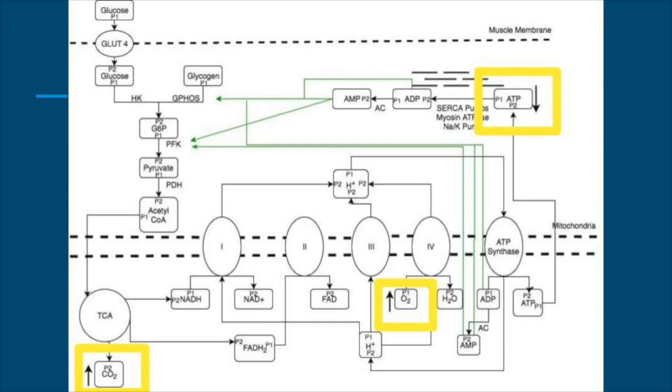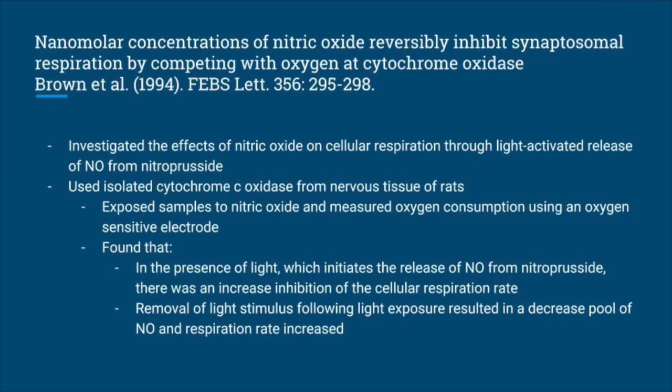From the problem given to us, it can be seen that after the man ingested the protein supplement, oxygen and carbon dioxide increased in his expired air. Additionally, before collapsing, he complained of muscle weakness, which is caused by a decrease in ATP levels. The study that was used to test our hypothesis is a paper from 1994 by Byrne. This study investigated the effects of nitric oxide on cellular respiration through light-activated release of nitric oxide from nitroprusside.